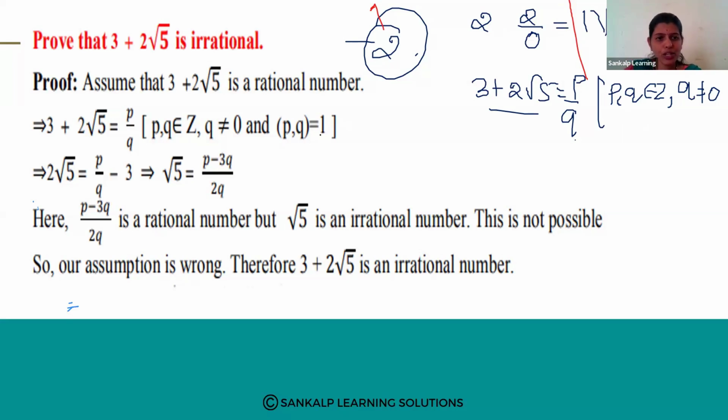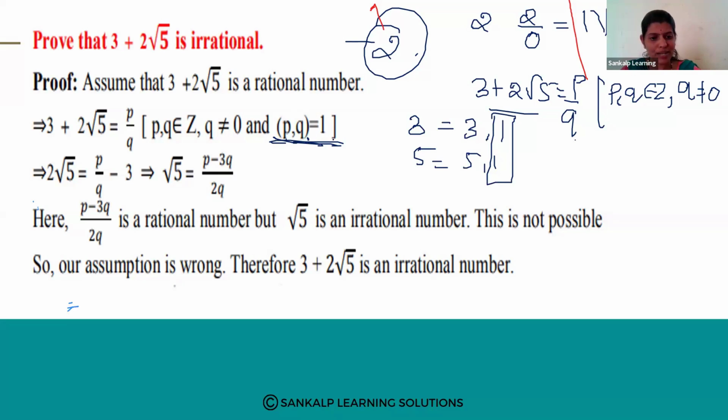Next, P and Q are co-primes. What do we mean by co-primes? That means P and Q have the common factor 1, no other common factor. Only 1 is a common factor for P and Q. Why? Because see, if I consider 3 and 5, what are the factors for 3? 3 and 1, and for 5, 5 and 1. So 1 is common. Therefore, P and Q have only 1 as a common factor.